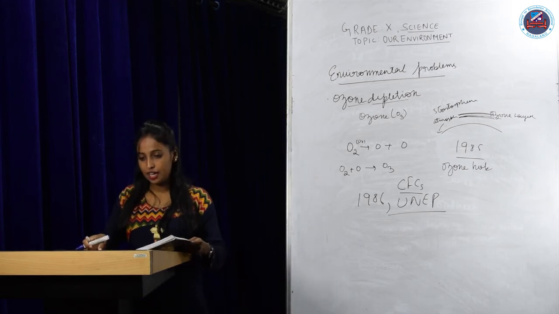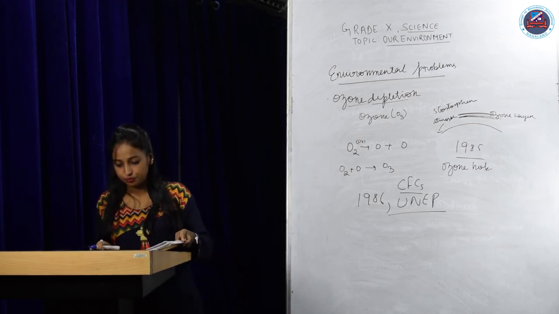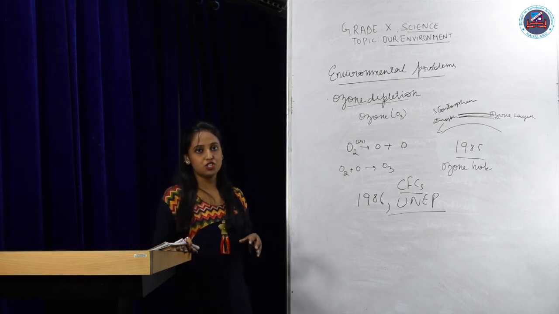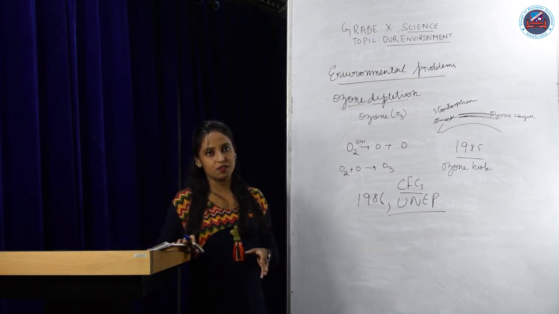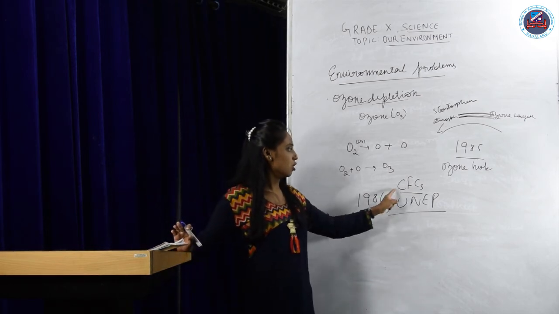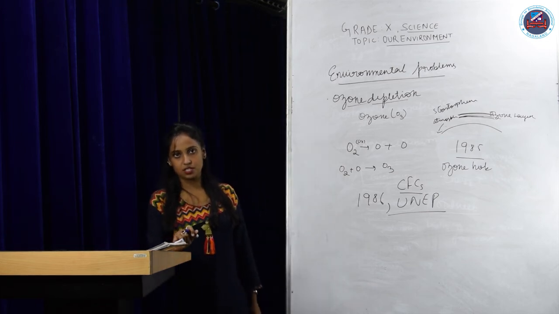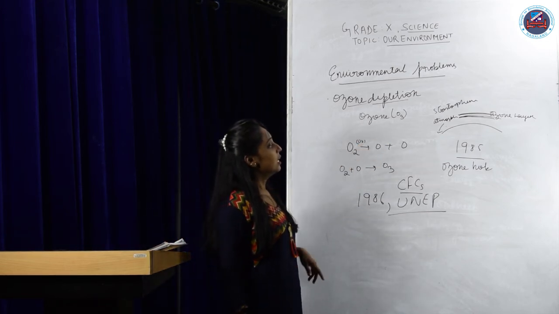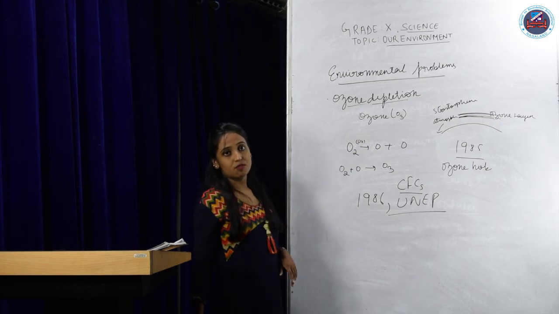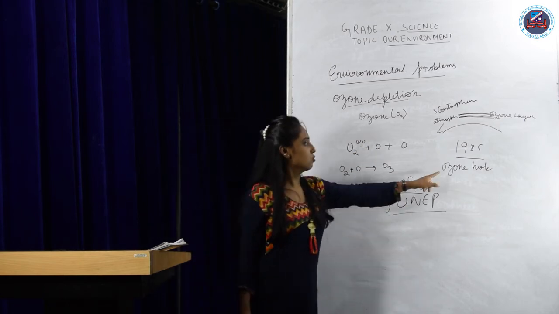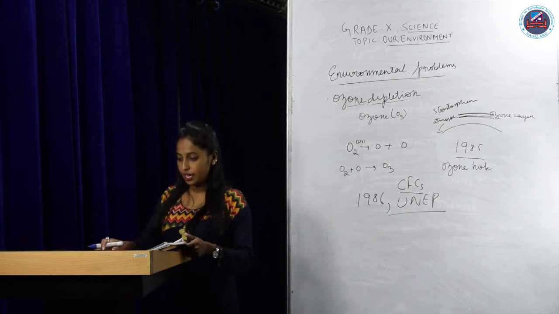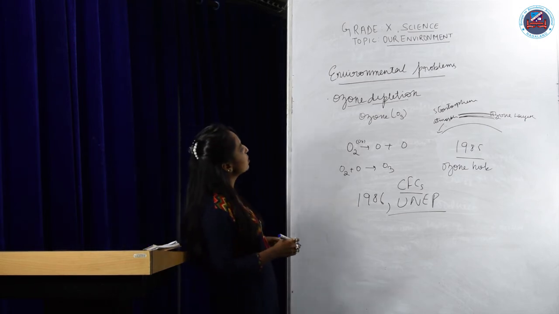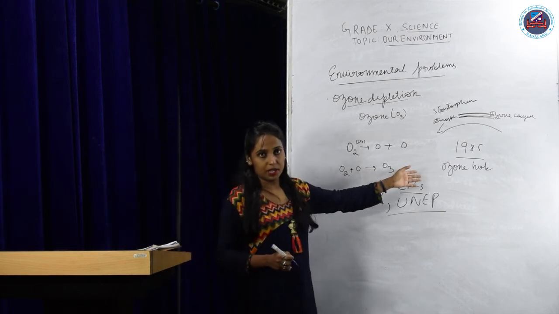Okay, and then it was made mandatory that all the companies should manufacture all these kinds of appliances without the use of these chemical substances. Okay, this is the reason why there was a decrease in the thickness of the ozone layer, which means the ozone hole. So this is what ozone is and how ozone depletion is taking place.